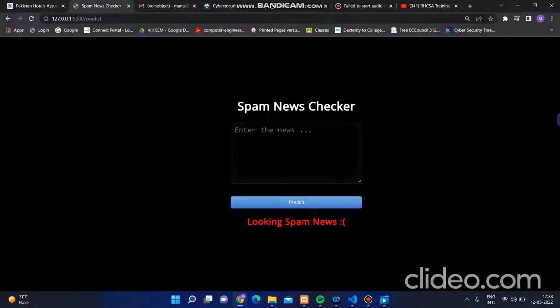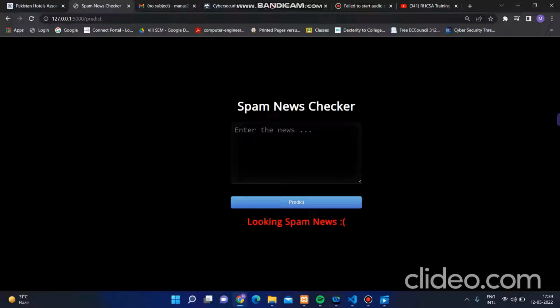And what does it mean? This is spam news. It means that the news that we got from the data set, it checks the accuracy of the data set. It will check the legitimacy of the news. If the news is from the actual data set, then it will check the previous data that we got from the news times, and if it shows that the data that we got is real news, then it will show the actual data set of the system.